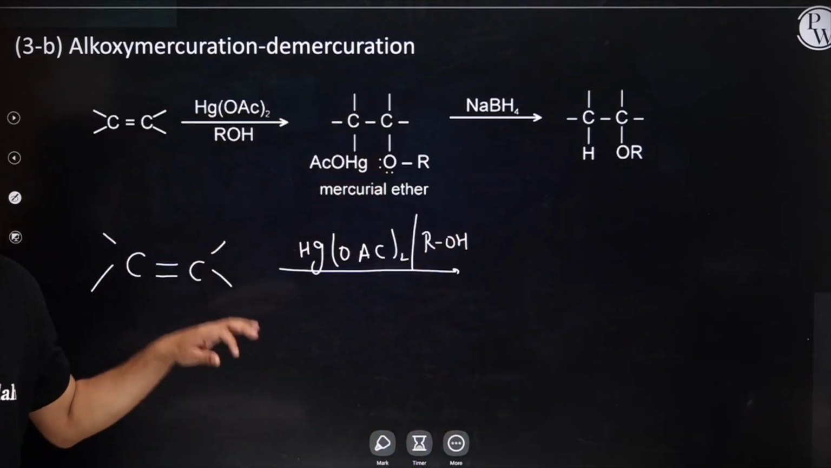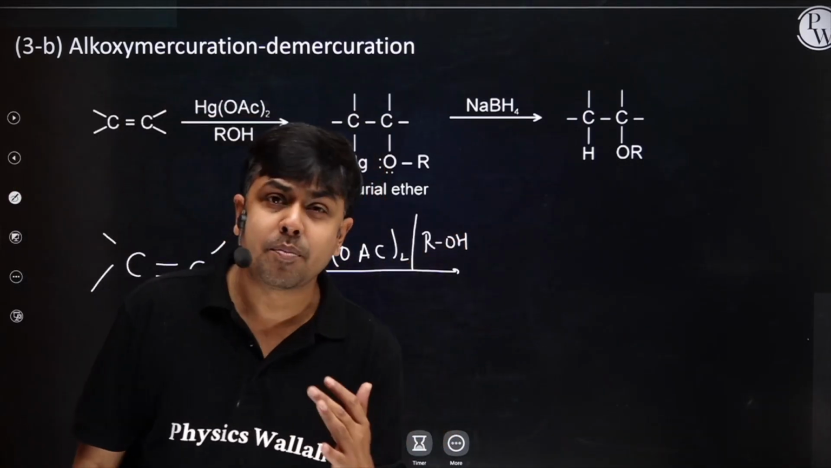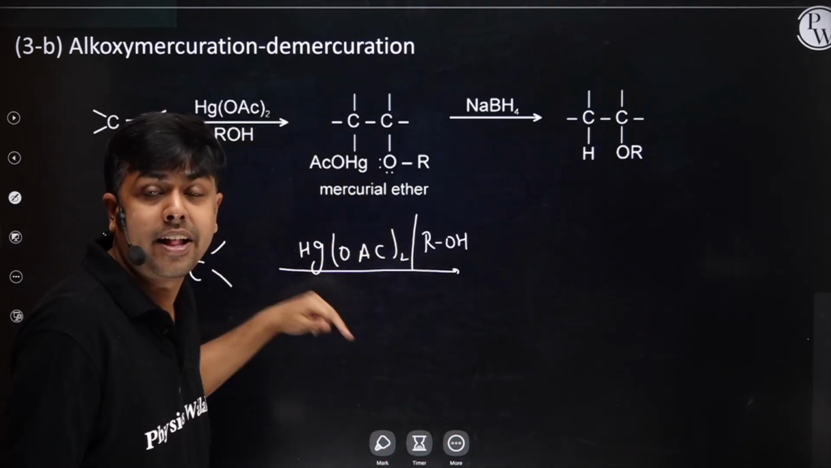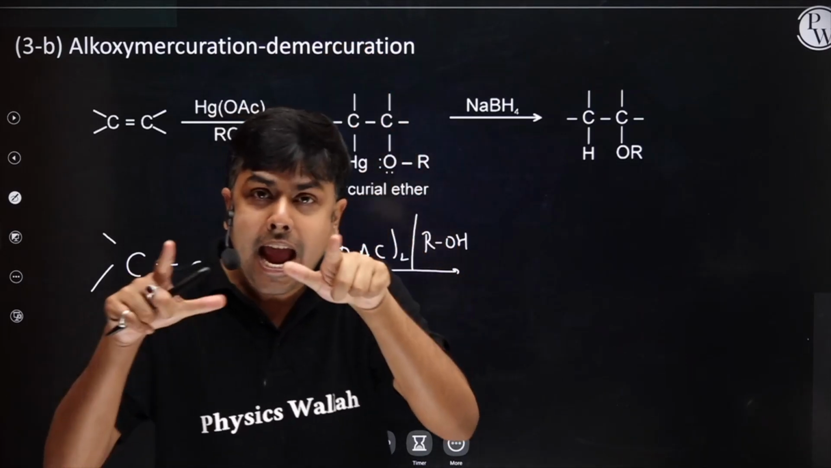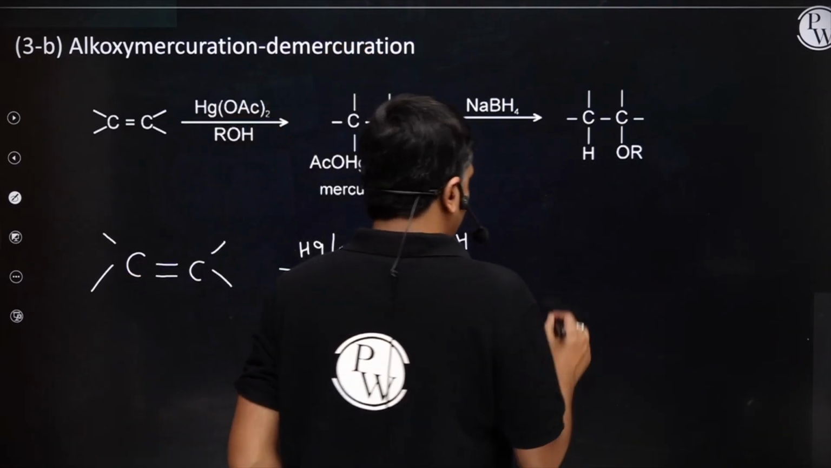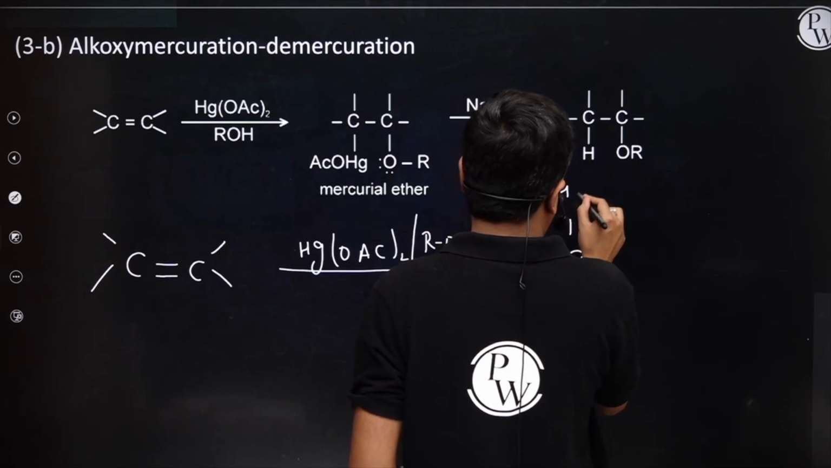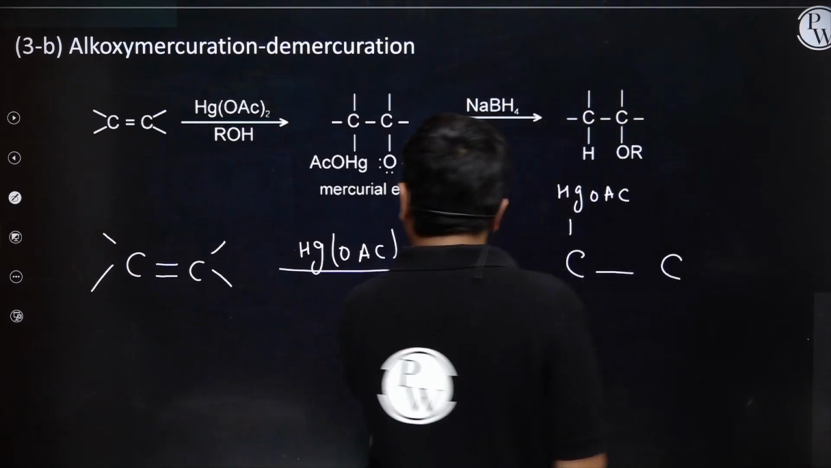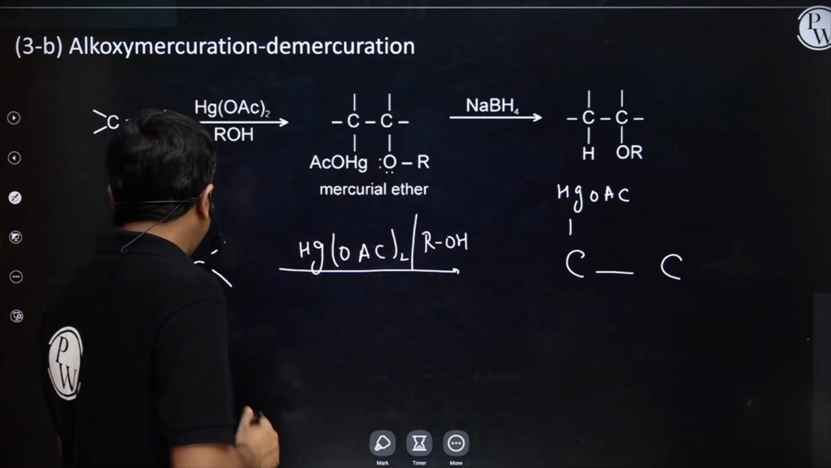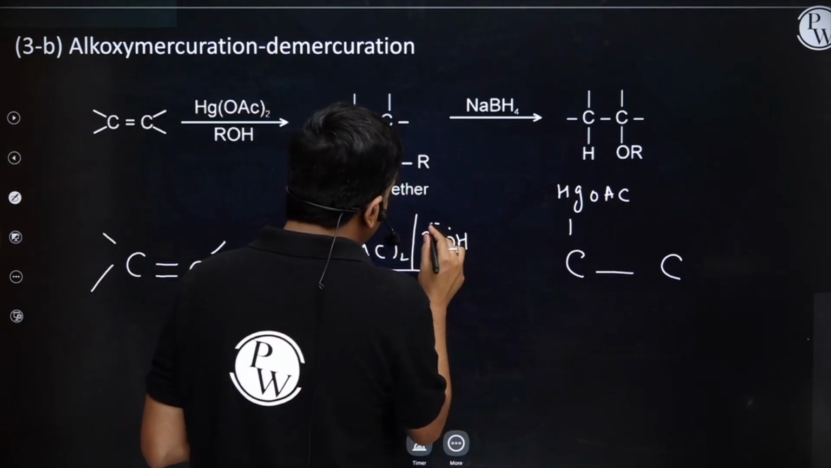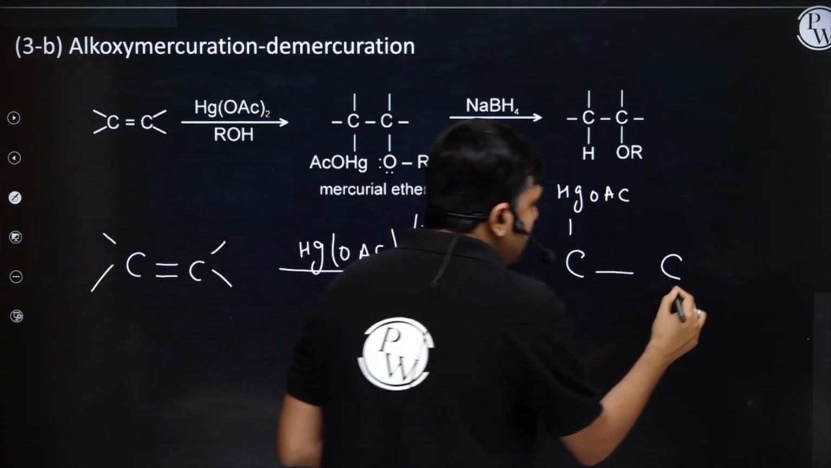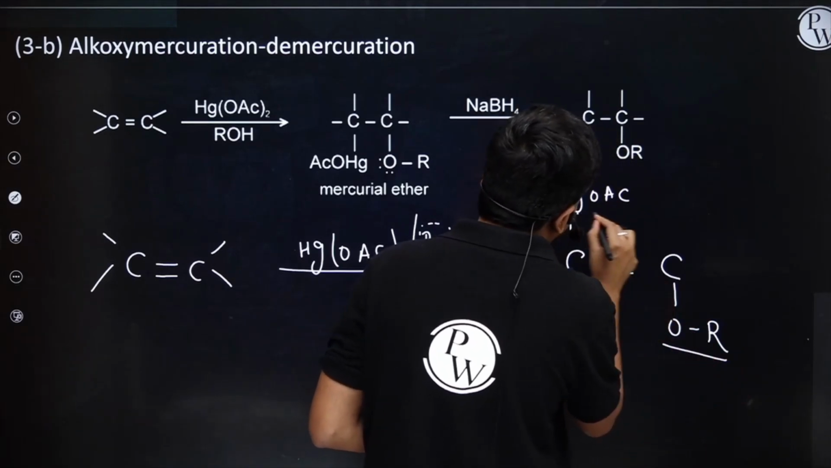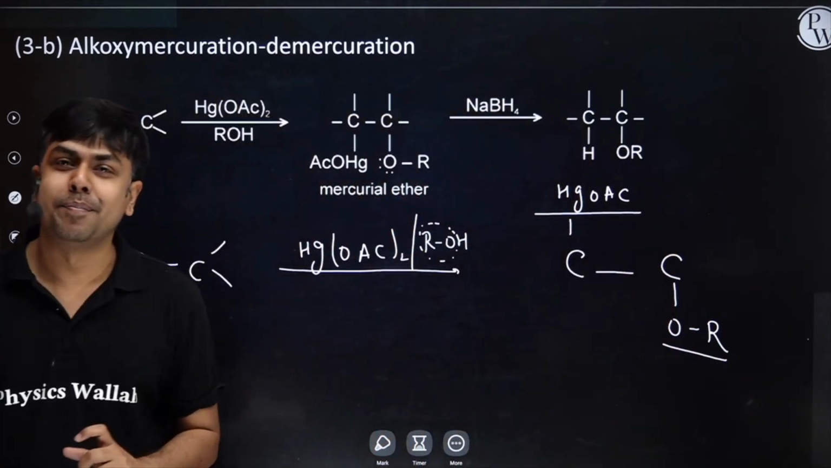Right? So can I say the first step is going to be alkoxymercuration, where I will have the addition of HgOAc and alcohol, and the addition will be anti-addition. So I will have HgOAc getting added over here, and this alcohol getting added to the second carbon. Here the nucleophilic part is RO, so OR will get added here. And now the addition is anti-addition.